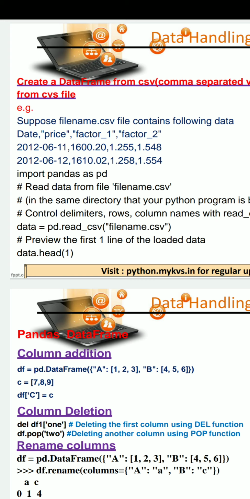Here you will mention the complete path of that CSV file. As you pass it and call this method read_csv, the data is converted into a data frame, and if you display the data part, it will display like a data frame.